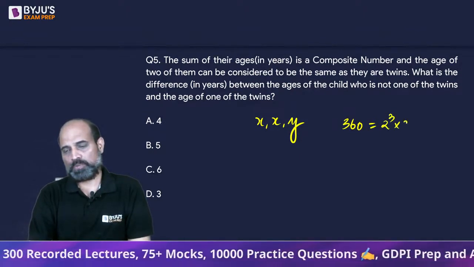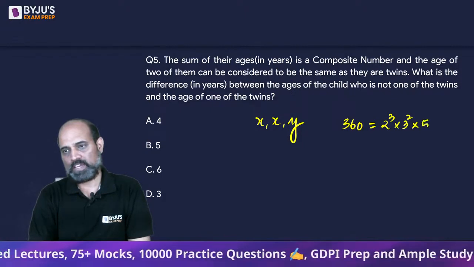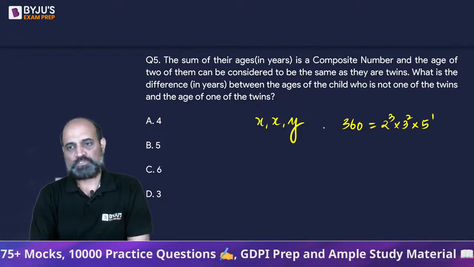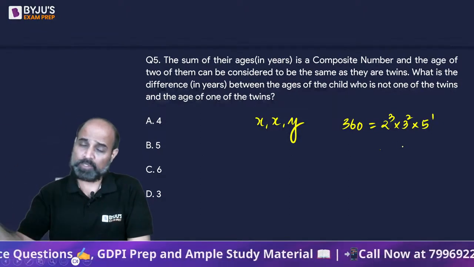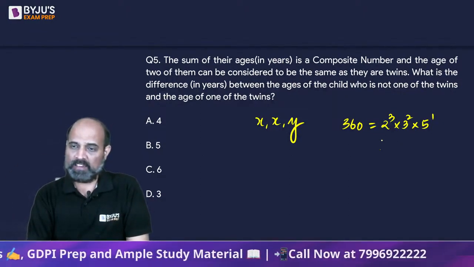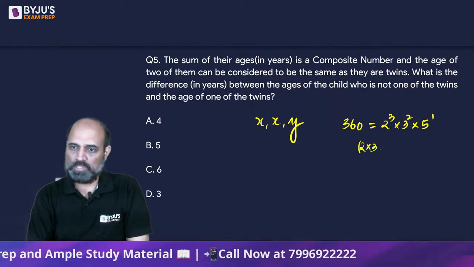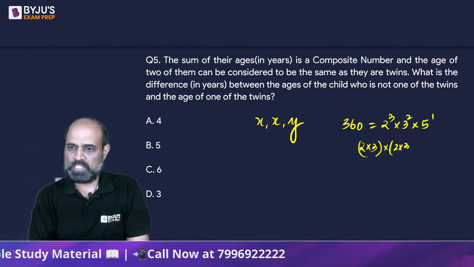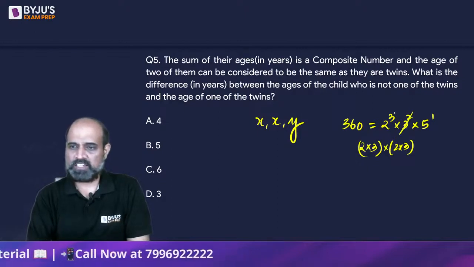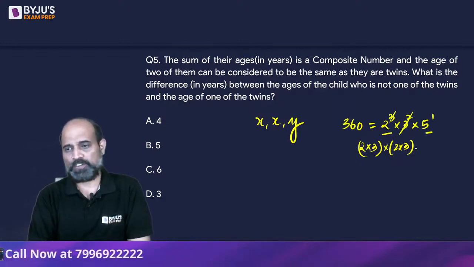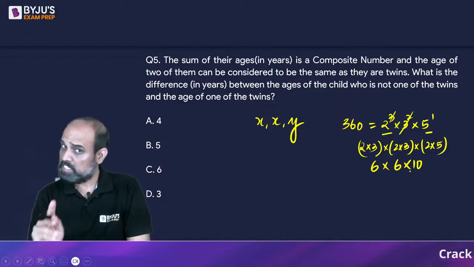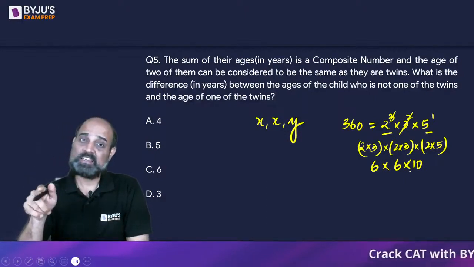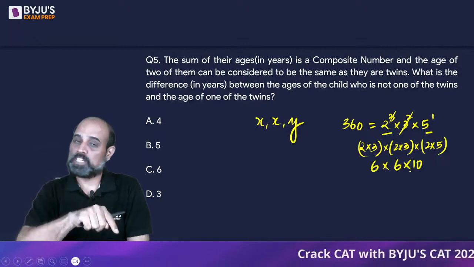2 cube into 3 square into 5 to the power 1. Now, if 360 has to be written as one number into the same number into a second number, we can take this as 2 into 3, that is 6, into 2 into 3, that is 6. So both the 3's and 2 2's are taken. We are left with 2 and 5. So this is 2 into 5. So this can be written as 6 into 6 into 10. That's 360. This 360 is the product of three numbers where two of the numbers are the same.